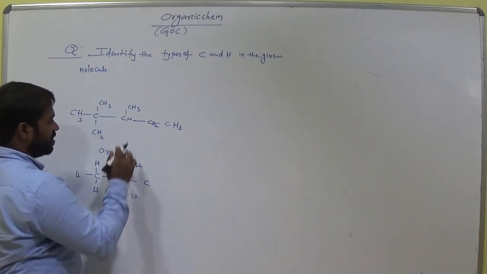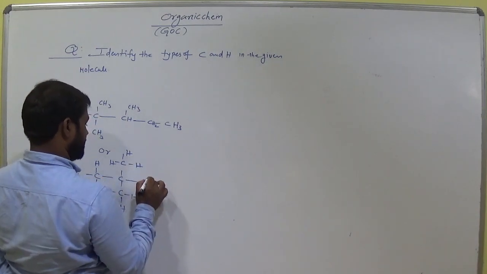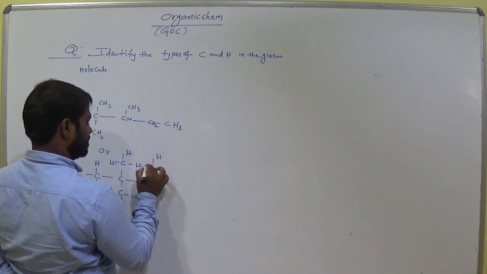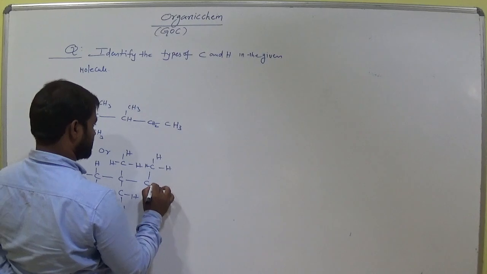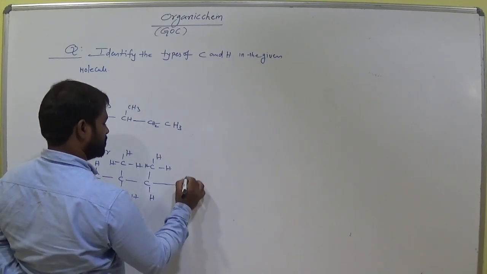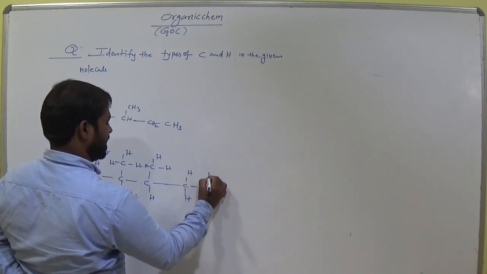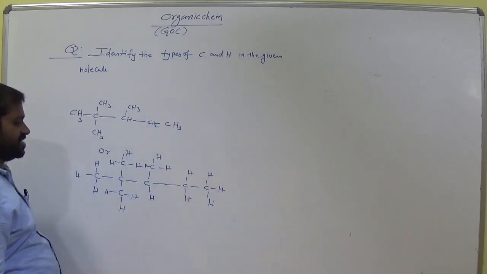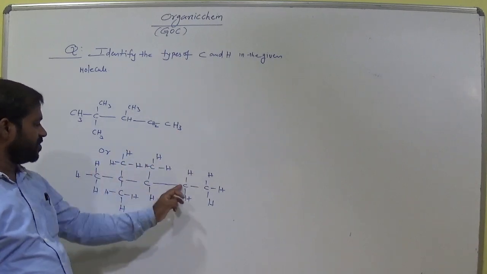Clear? So now come to this. This is already bonded with 1 hydrogen, and here it is CH3, H and H, H. Okay. This is again bonded with this carbon, and this already has 2 hydrogen atoms here, and this is CH3. Clear now? This is the elaborated structure of this one. So 1, 2, 3, 4, 5 carbons.